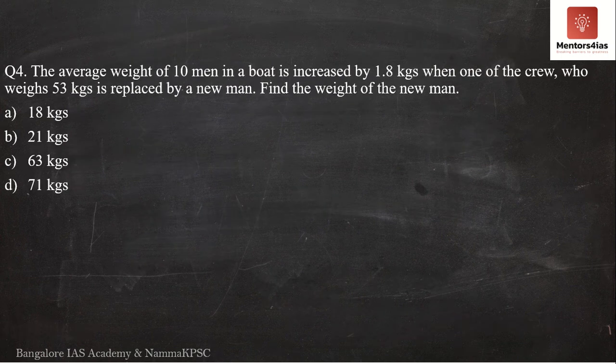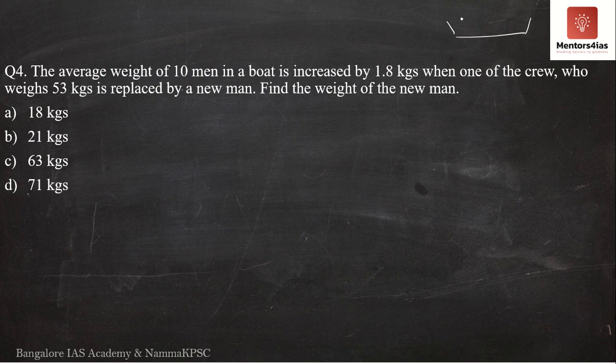Question number 4. So now next is question number 4. Question number 4 says the average weight of 10 men in a boat is increased by 1.8 kgs when one of the crew who weighs 53 kgs is replaced by a new man. Find the weight of the new man. So what is the question saying?